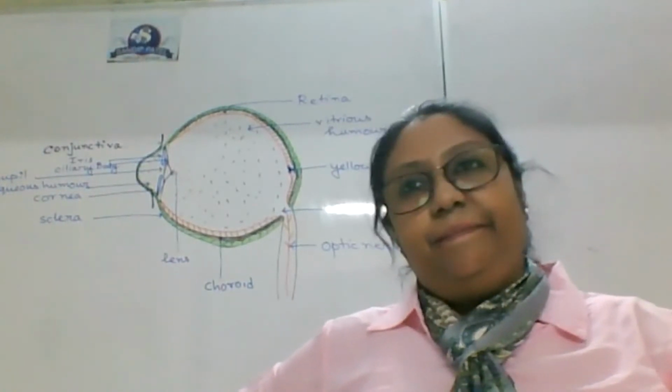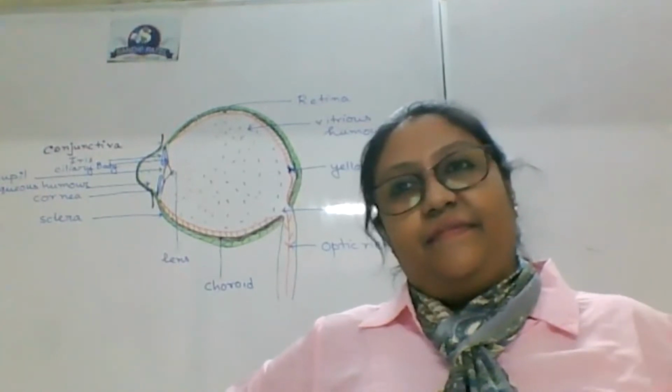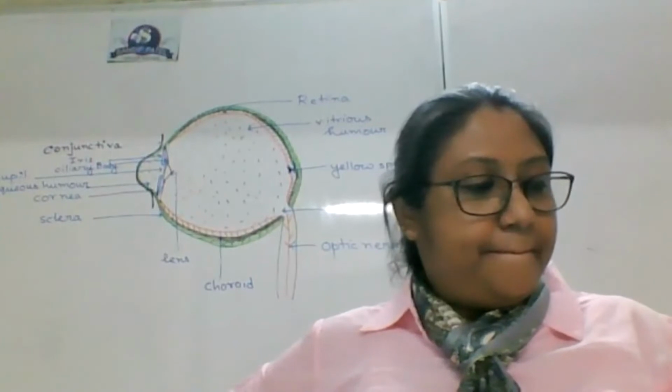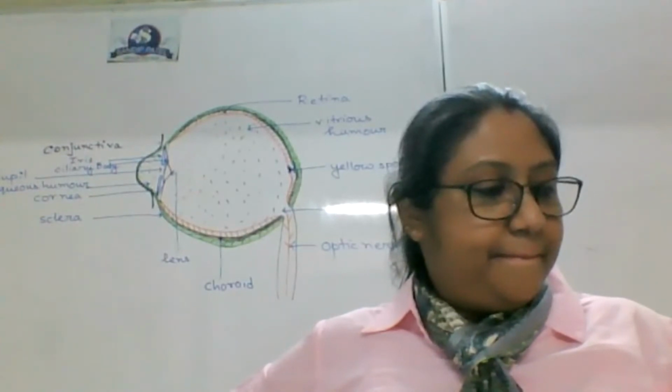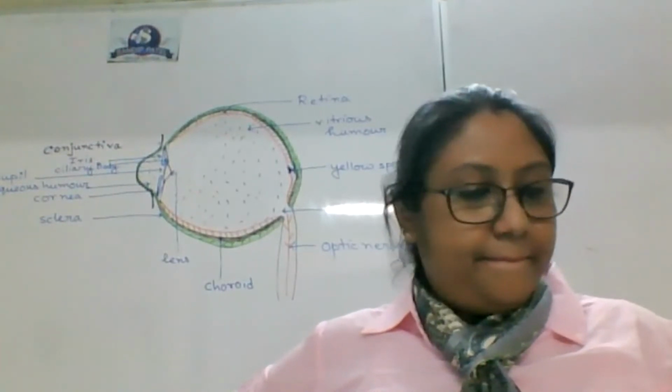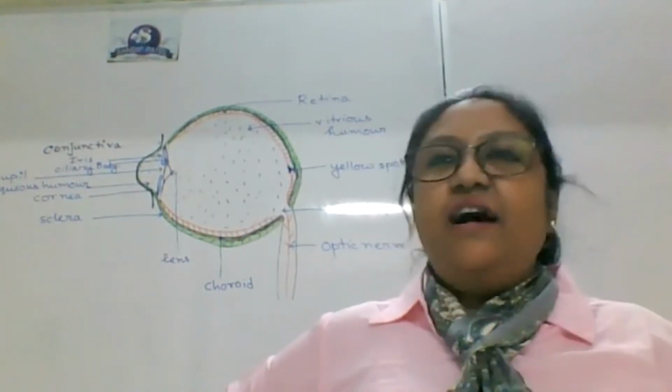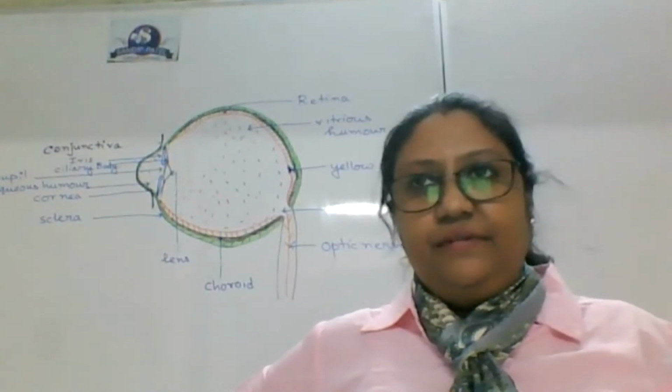Tell me. Pupils के according ही lens होता है.